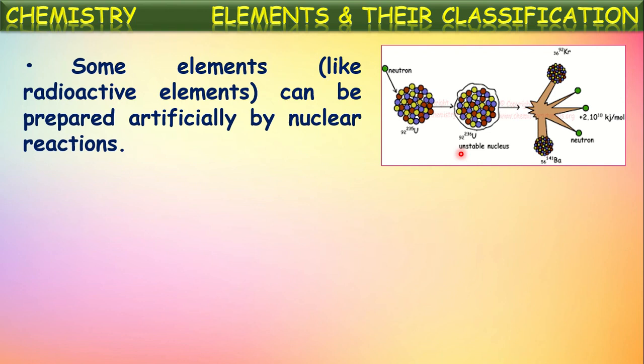In almost all chemical reactions, only electrons are involved. But in these reactions, the nucleus is changed. Bigger nuclei split into smaller nuclei, and smaller nuclei may combine together to form a bigger nucleus, meaning a new element. The elements created in these reactions are called synthetic elements or artificial elements. Okay.